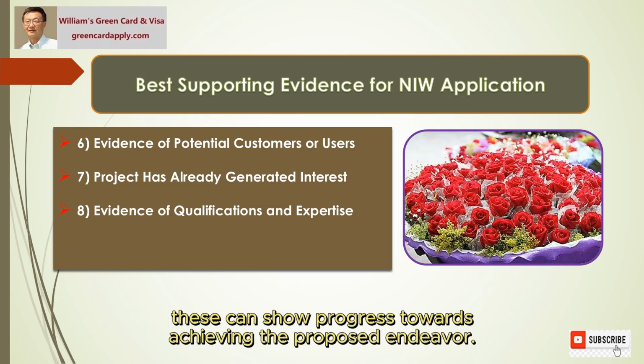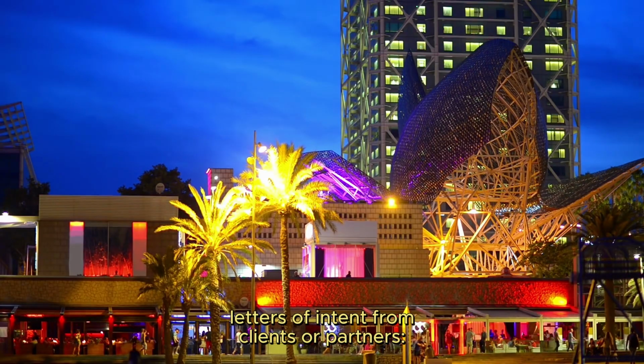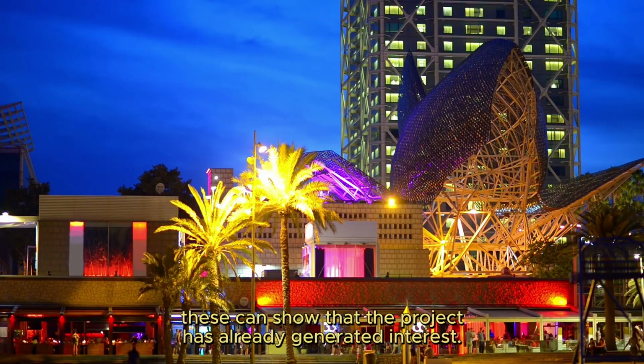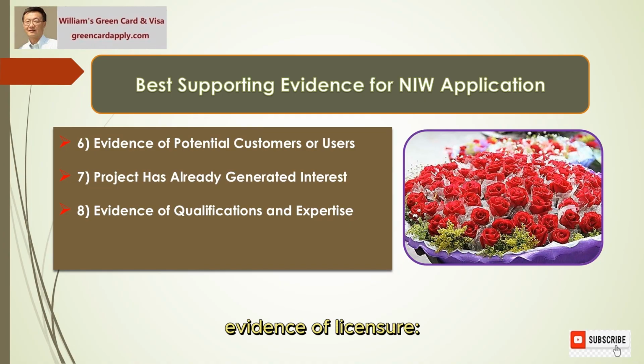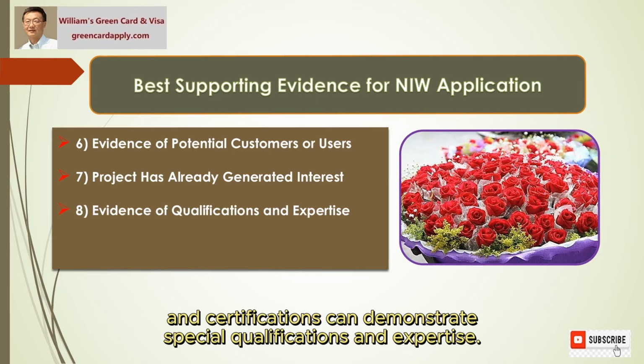These can show progress towards achieving the proposed endeavor. 7. Letters of intent from clients or partners. These can show that the project has already generated interest. 8. Evidence of licensure. Licenses, registrations, and certifications can demonstrate special qualifications and expertise.